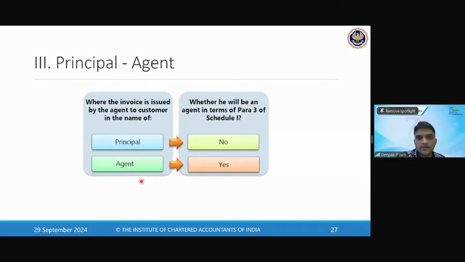To decide principal agency, check whether the invoice is issued by the agent to the customer in the name of the principal. Yes, then it will be an agent in terms of Schedule 1. No, if the invoice is issued by the agent in the name of the agent itself, then it will be an agent in terms of para 3 of Schedule 1.